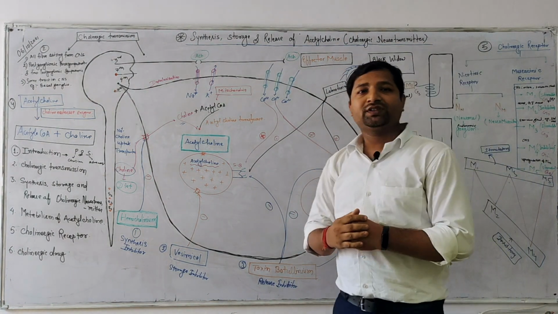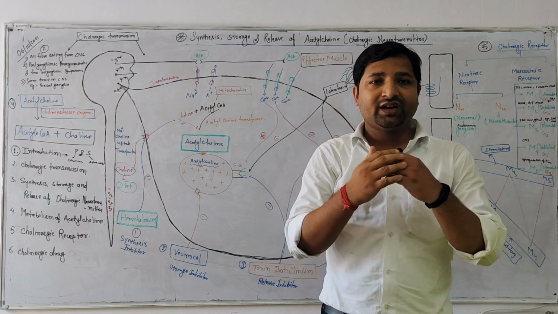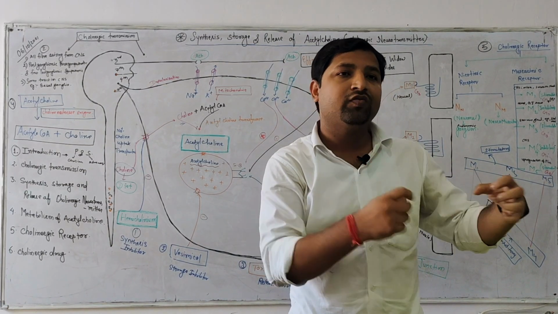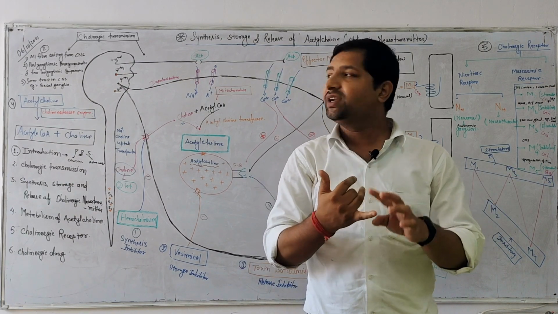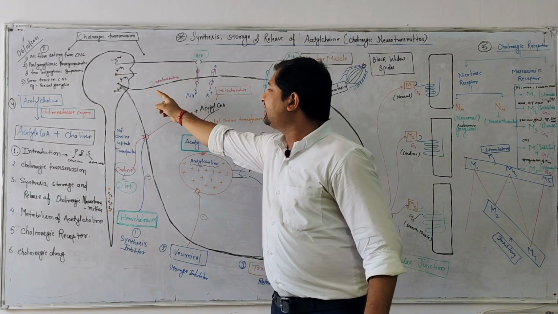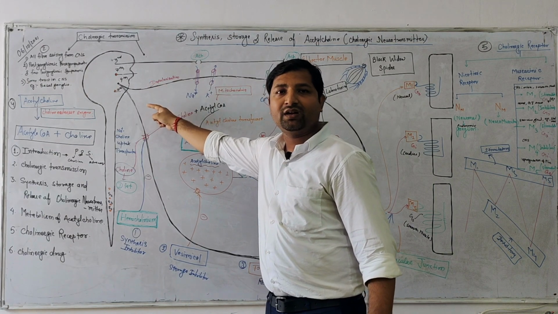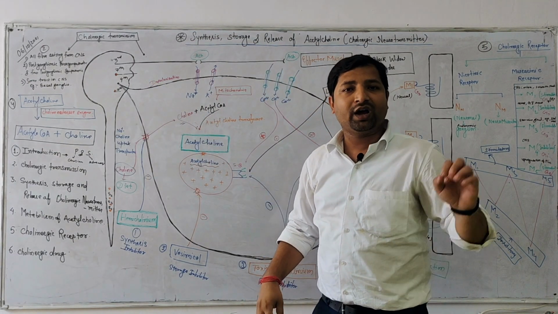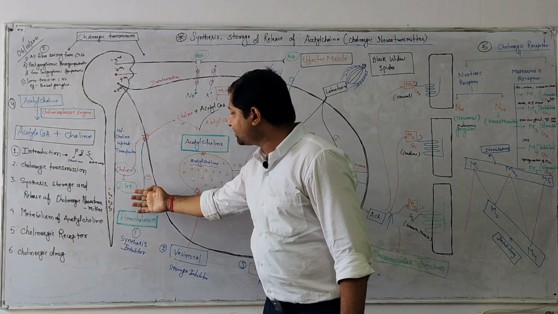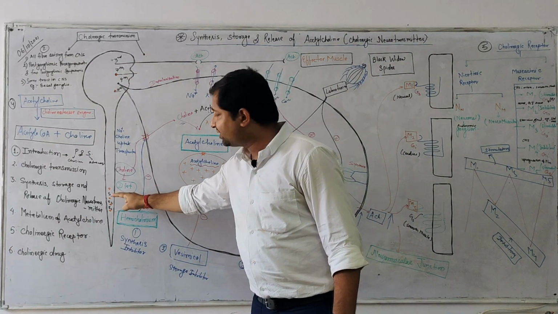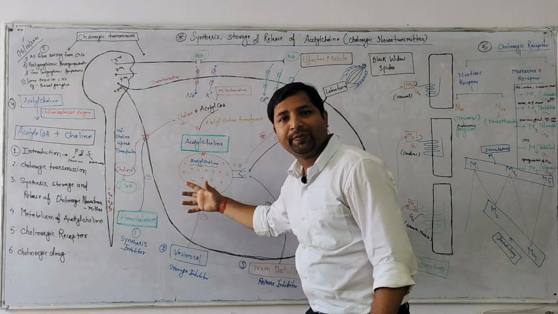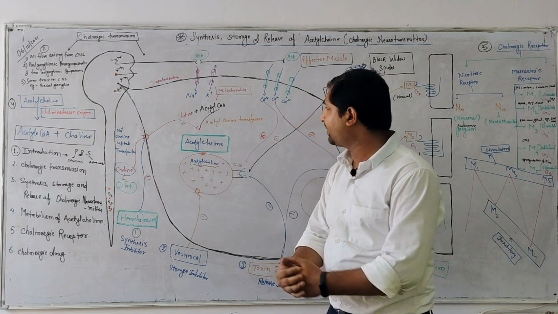Firstly, there is a point in the brain where the parasympathetic outflow will occur. The 3rd, 7th, 9th and 10th cranial nerves are responsible for the parasympathetic outflow. And there is the sacral part, S2, S3 and S4, where the parasympathetic outflow and actions will occur.